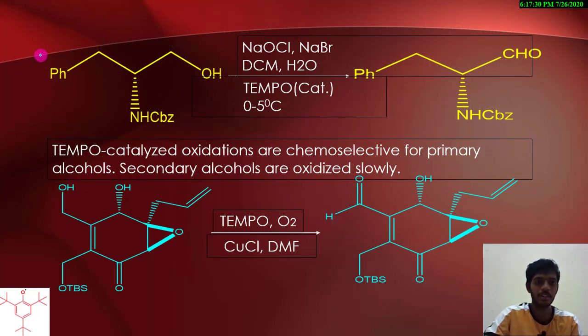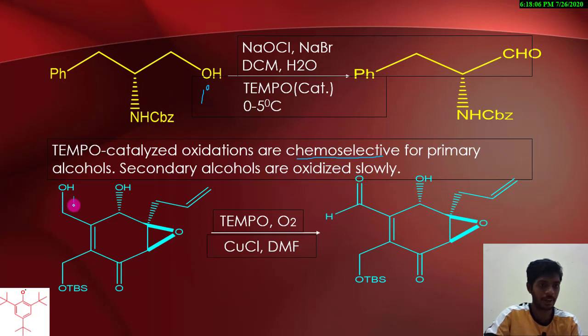See this example. This is the primary alcohol. This primary alcohol is converted to aldehyde in presence of TEMPO and co-catalysts such as NaOCl and NaBr in presence of DCM and water at 0 to 5 degrees centigrade. This primary alcohol is converted to aldehyde. This TEMPO will catalyze the oxidations chemoselectively. See, this is a chemoselective oxidizing agent.